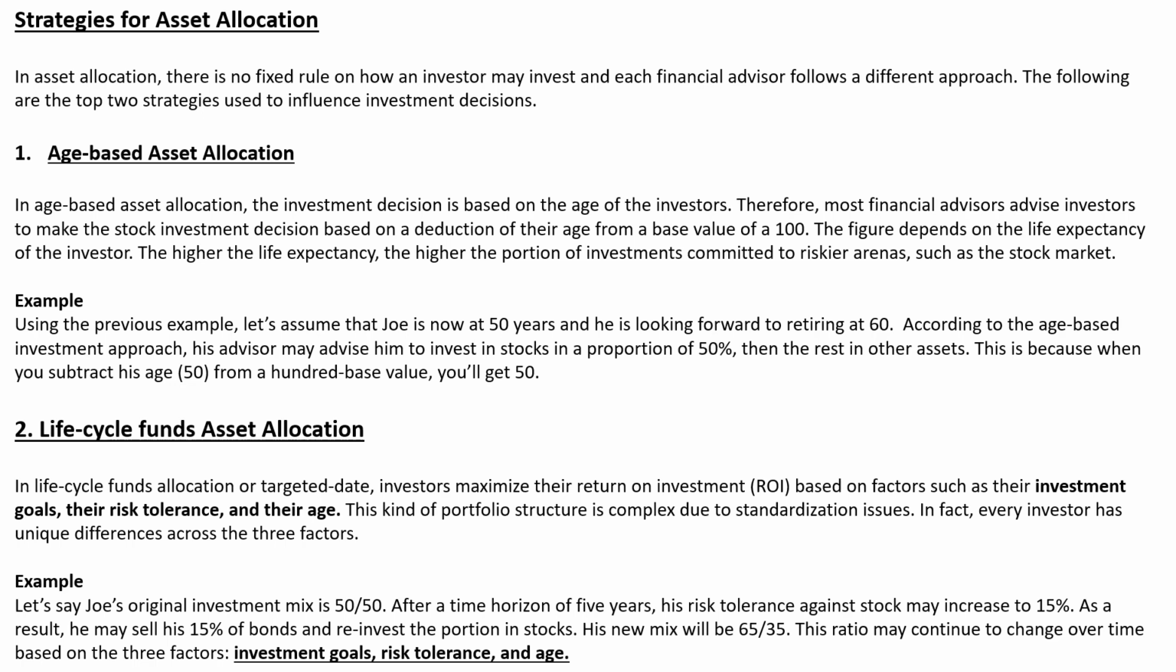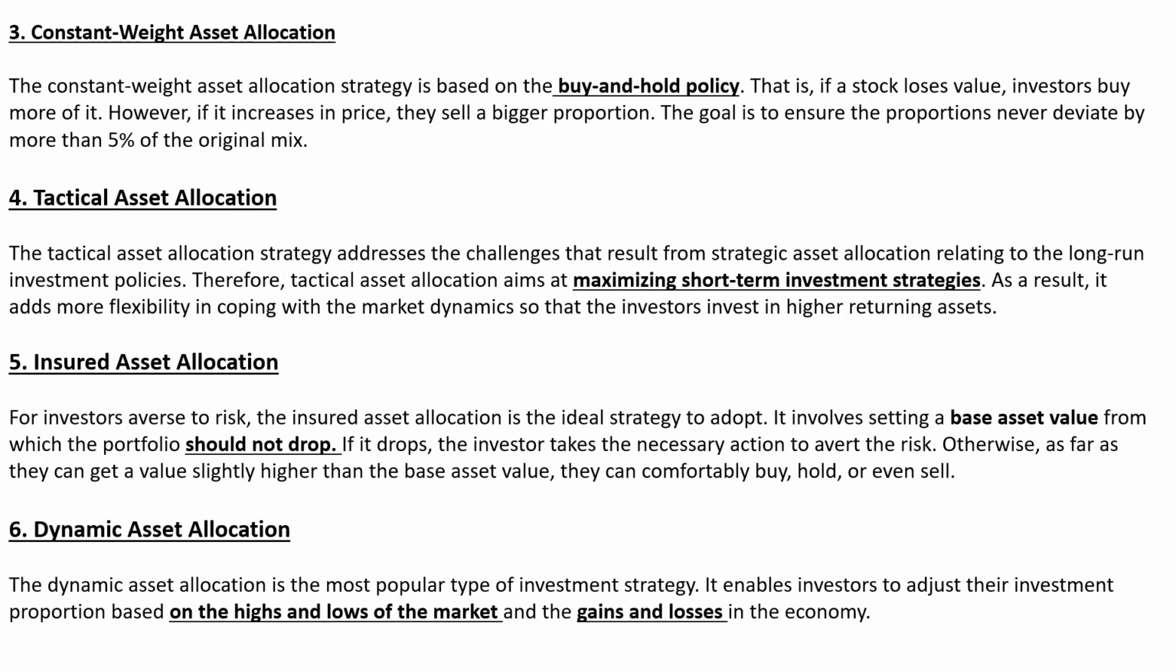Okay, so these two are the major strategies of asset allocation. There are other strategies too. Let us see that. Constant weight asset allocation. Constant weight allocation means buy and hold policy. Okay, so once one of your stocks has increased in rate, so you're getting a good return, what you will do, you will sell the bigger portion of it, and you will buy another stock. Okay, so you always have the buy and hold policy.